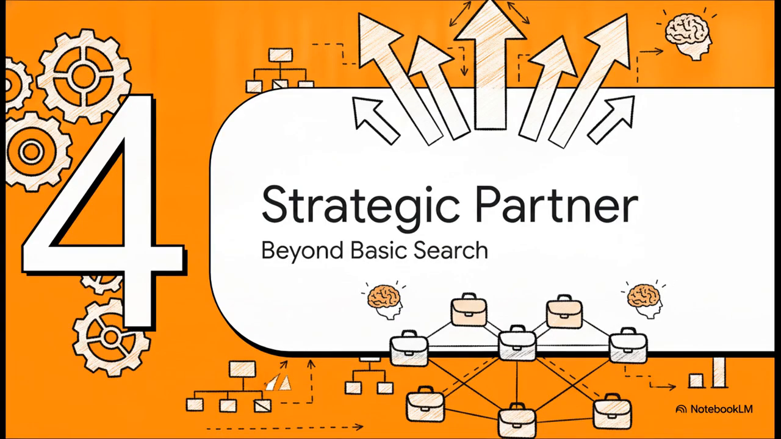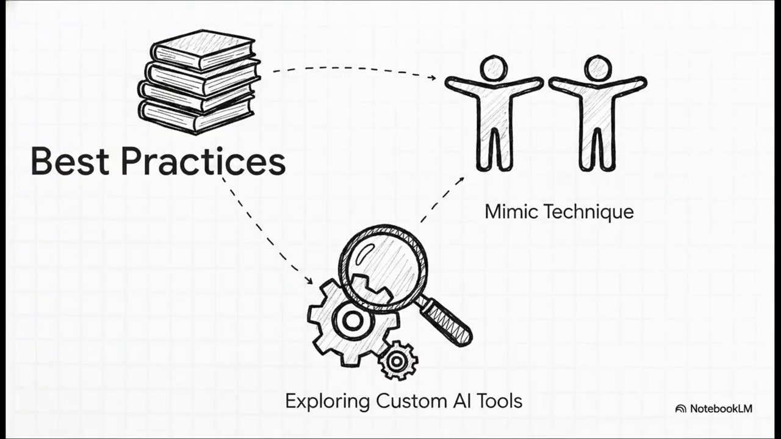Finally, we arrive at Section 4, Strategic Partner: Beyond Basic Search. This is all about a massive mindset shift. You need to stop treating generative AI like a basic search engine. To truly operationalize these advanced logic structures, you've got to build a few habits. First, create prompt libraries. Whenever you craft a perfect chain or JSON prompt, save it in Notion or Google Docs so you can reuse it instantly.